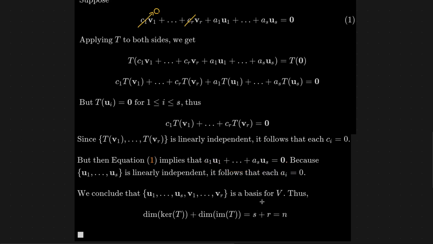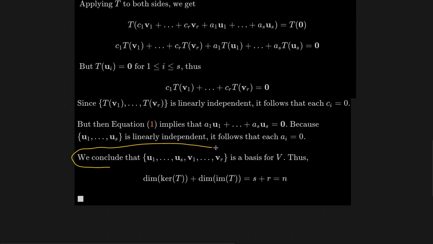And so we're done. We started by showing that all of the C's, all of these coefficients, have to be 0. And then once we had done that, we showed that all of the coefficients A here have to be 0. And so this linear combination here, being set equal to the 0 vector, has only the trivial solution, which means these vectors are linearly independent.